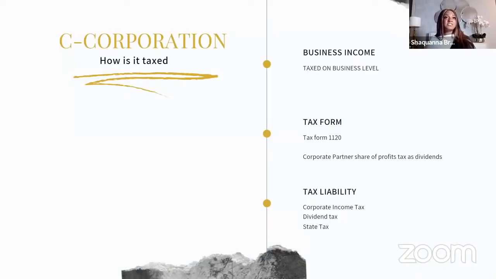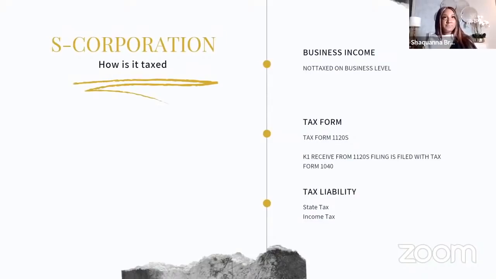Now, keeping in mind what the taxes look like, you do have your corporate income taxes, your dividend taxes, where the dividend income is being taxed, and then your state taxes. So that's something to think about.